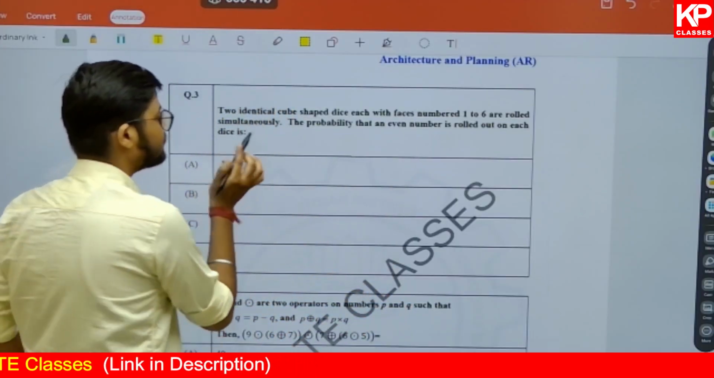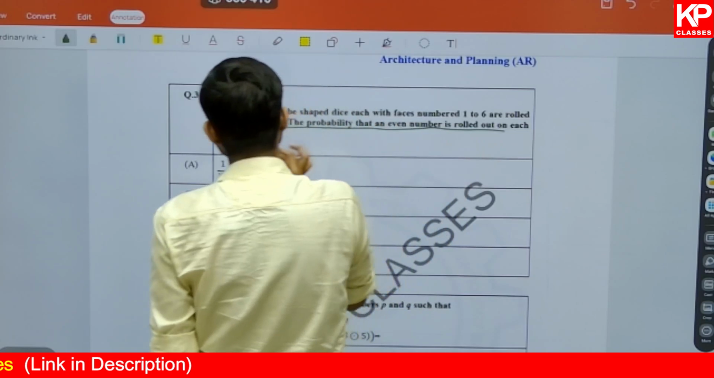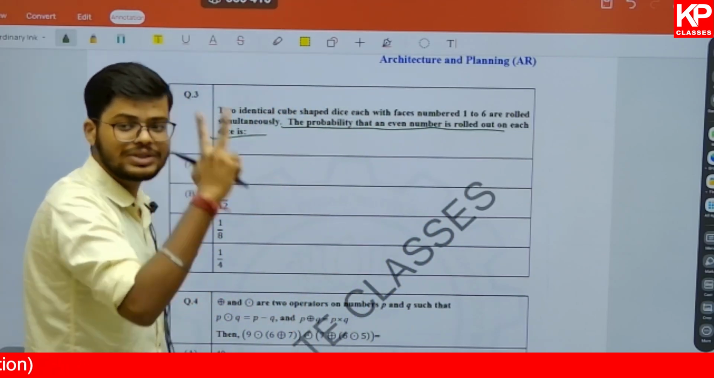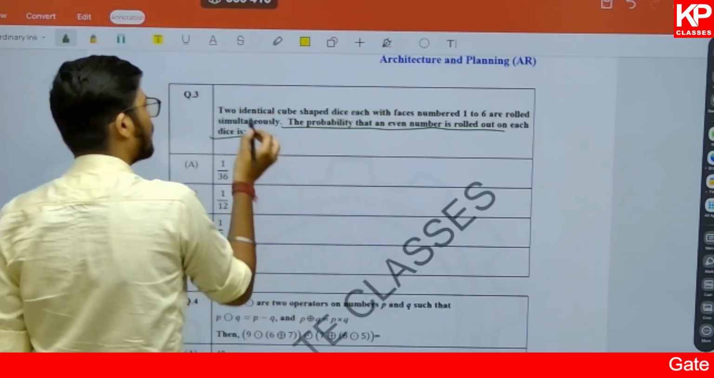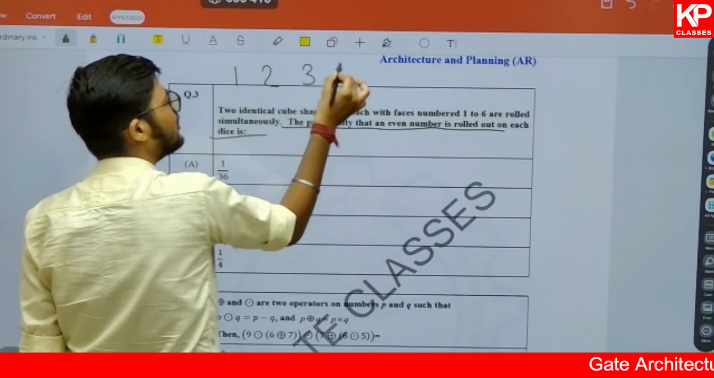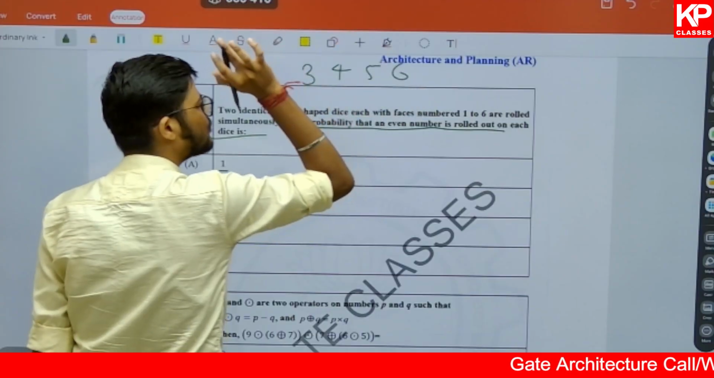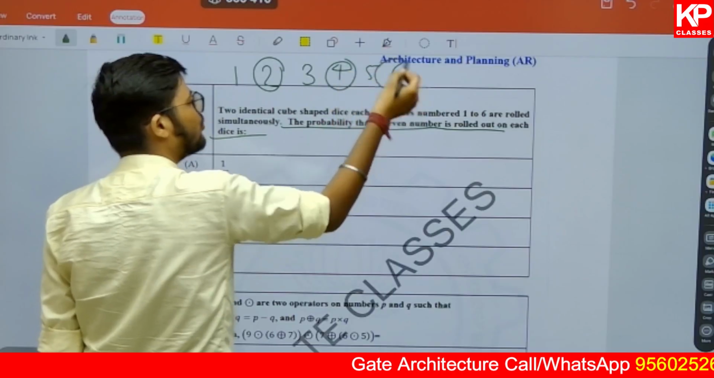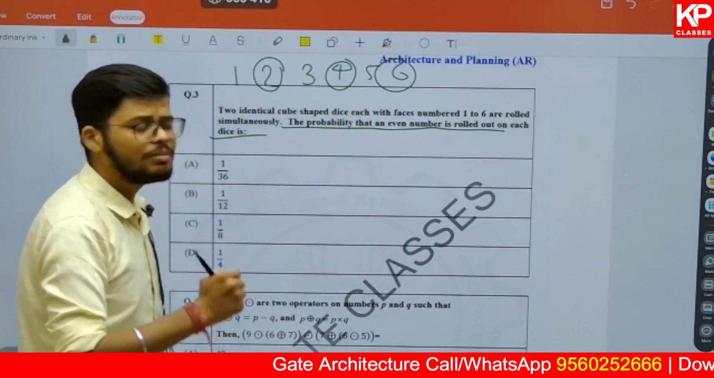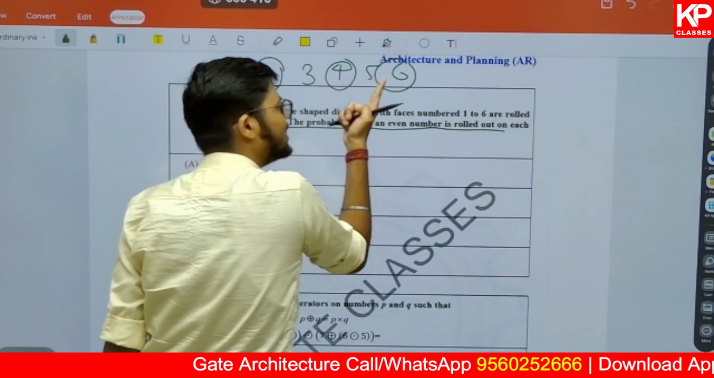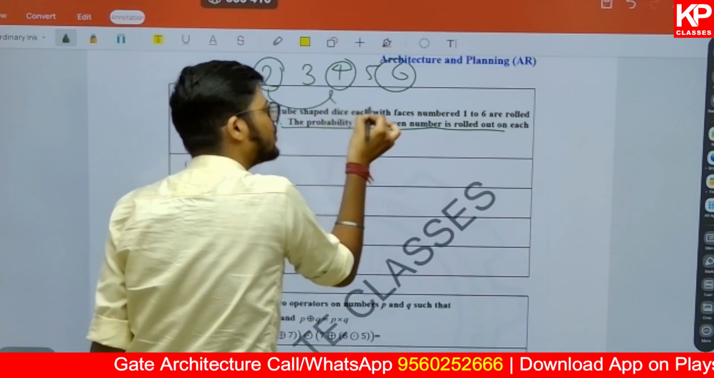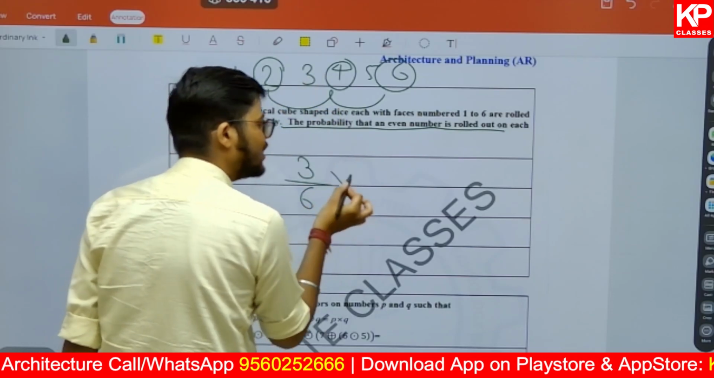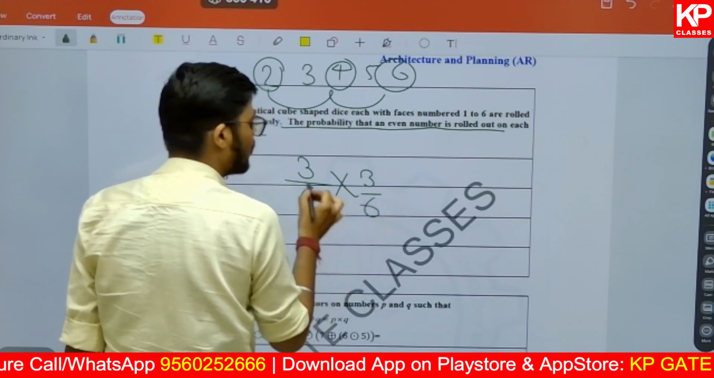And then they are asking the probability that an even number is rolled on each dice. These are two operations being done at the same time. So how many outcomes are possible? 1, 2, 3, 4, 5, 6. These are the possible outcomes. What are the favorable outcomes? Because we are looking for even numbers, we can get 2, 4 or 6. These are the 3 even numbers. So the favorable outcomes are 3 out of a total of 6 in the first case. In the second case, the possibility is the same, 3 upon 6. So what will be the answer?